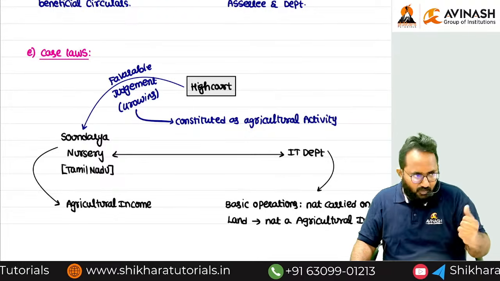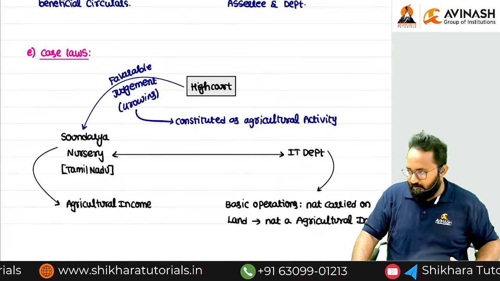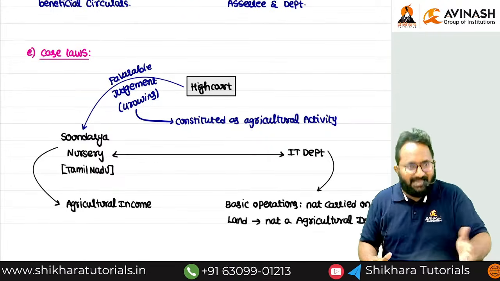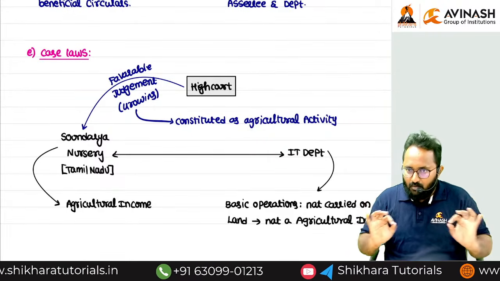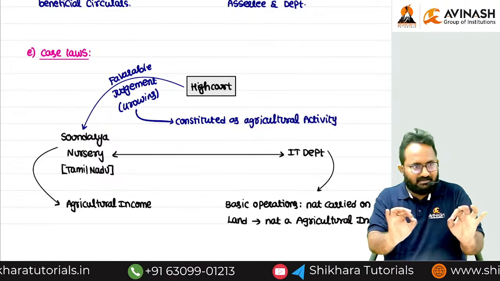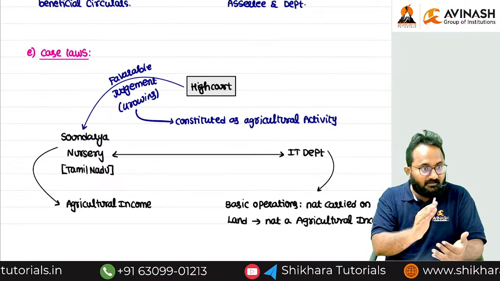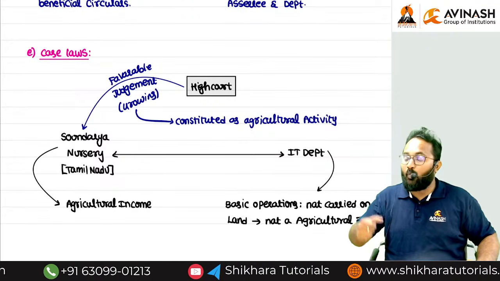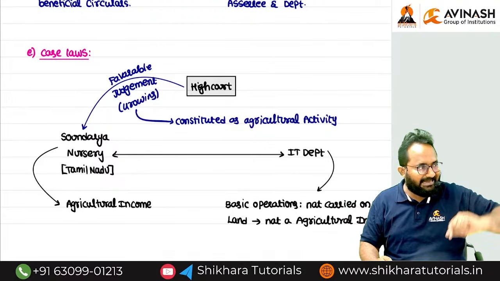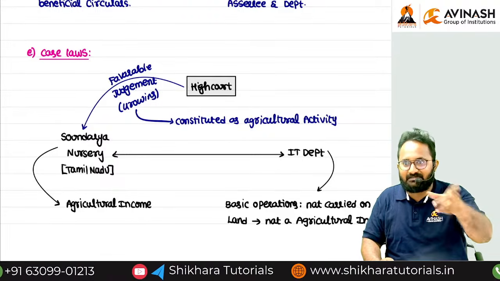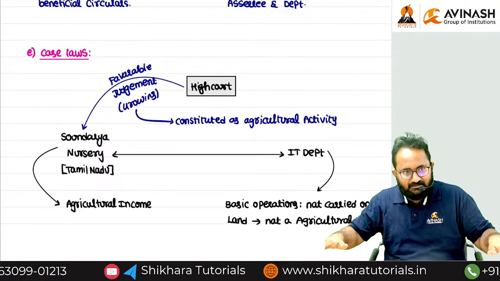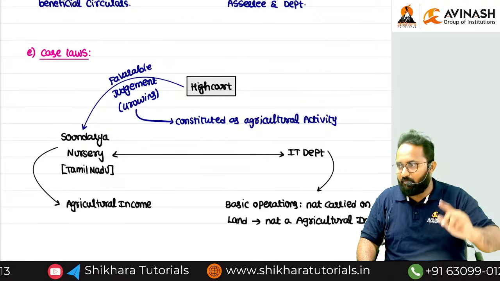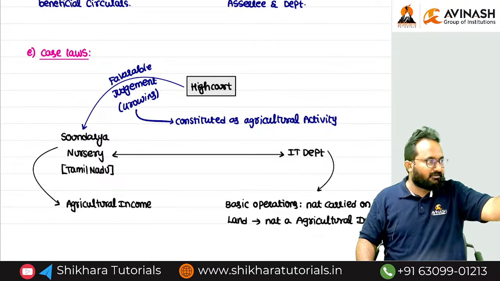For example, in your hometown or one of your known relatives started a nursery business. If they ask, do I need to pay any tax? Definitely you have to say, no need to pay any tax on the nursery-related income. Why? This is constituted as agricultural activity only. On what basis can you say this to your client? Because of the Soundarya Nurseries case law, a landmark judgment given by the High Court of Tamil Nadu. Based on this, you can follow the same for nurseries.